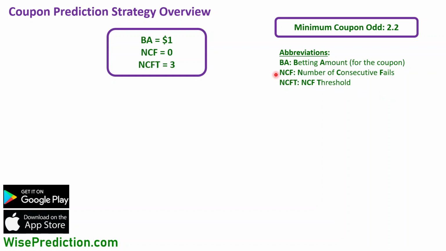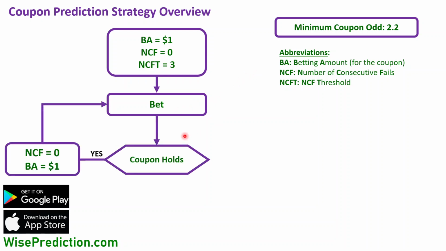So let's start. In the beginning, just for the sake of example, let's say that the betting amount BA is $1, and NCF, the number of consecutive fails, is obviously 0 since we are just starting, and the number of consecutive fails threshold, we set as 3. 3 seems to be a reasonable number, and I'm going to explain it a bit more later on. So we make our coupon prediction and we bet on a coupon. If the coupon holds and returns a profit, the NCF remains 0, and on the next coupon, we will again bet $1.